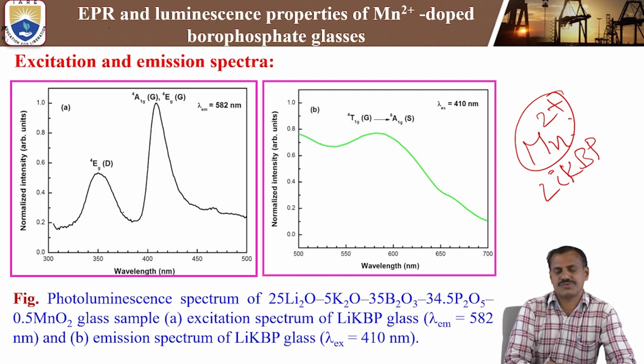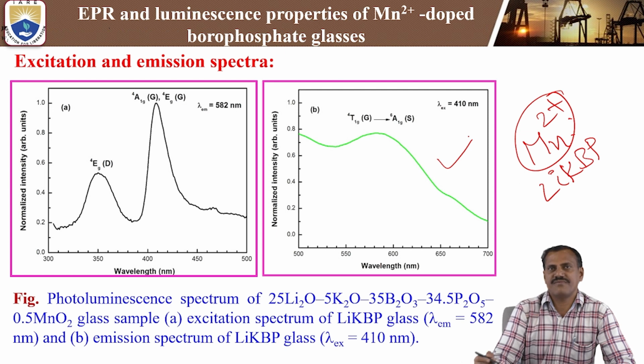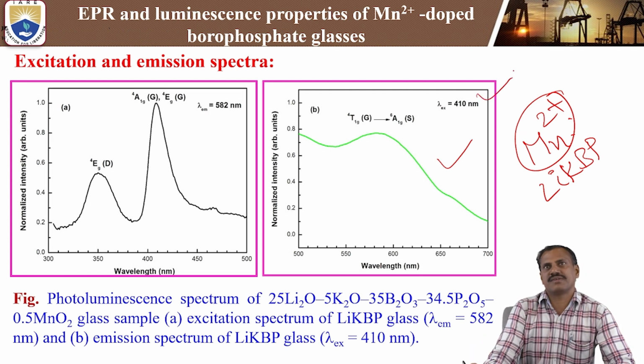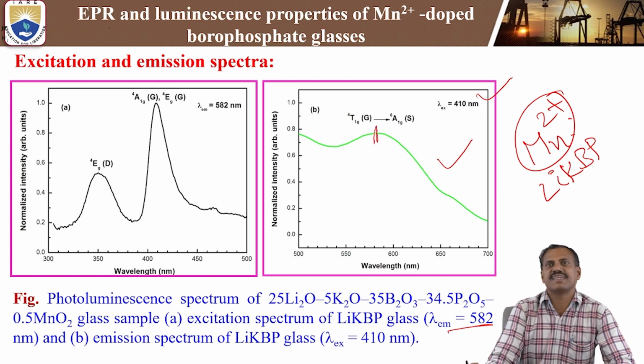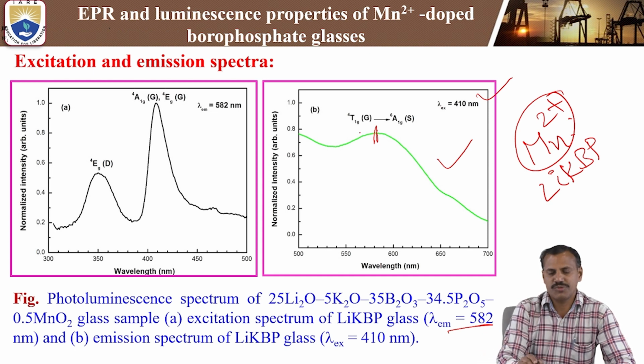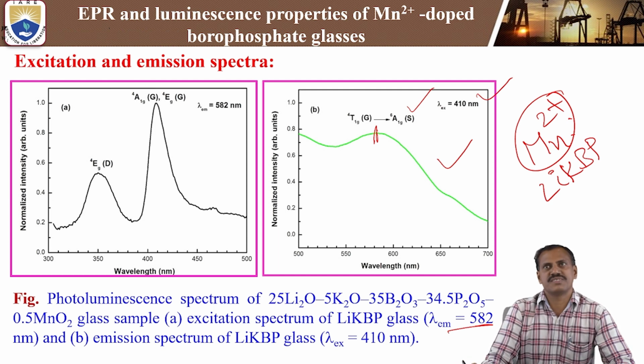So the first figure shows the excitation spectra, and the second one shows the emission spectra, again wavelength versus normalized intensity. When exciting with 410 nanometer, so lambda excitation is 410 nanometer, we get the emission at 582 nanometer. This broad green emission at 582 nanometer is attributed to the 4T1g(G) to 6A1g(S) transition, the emission band of the Mn2+ ions.